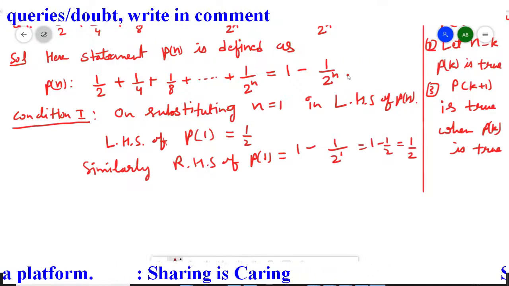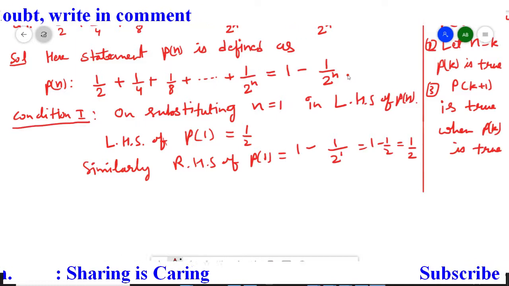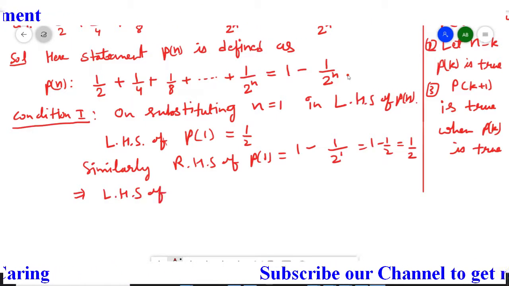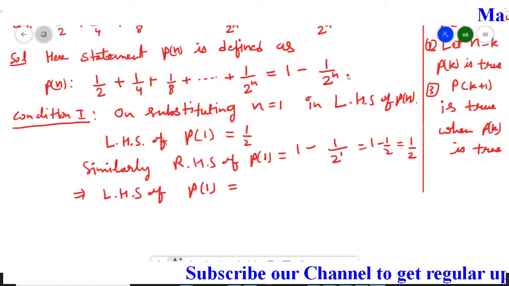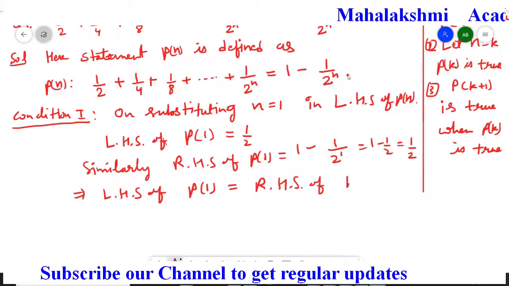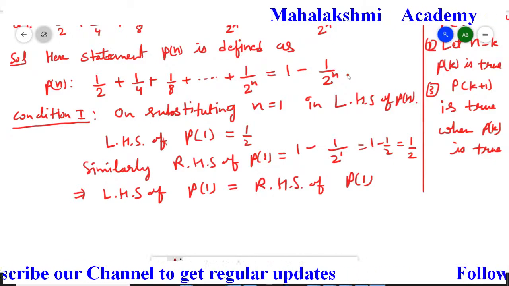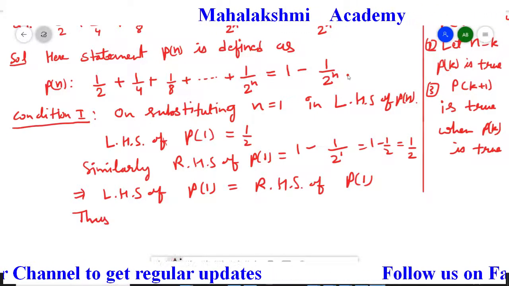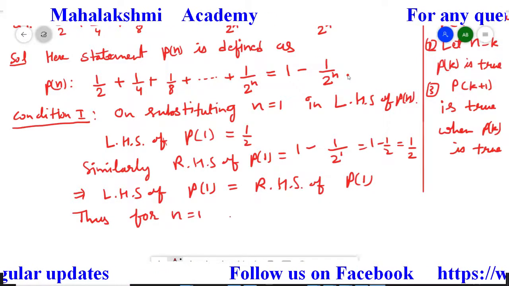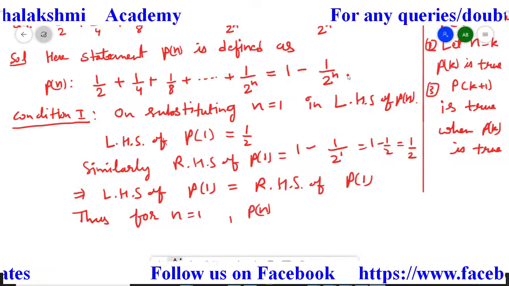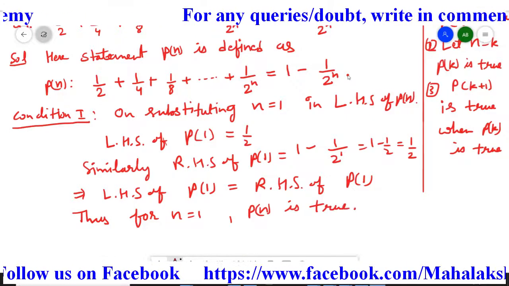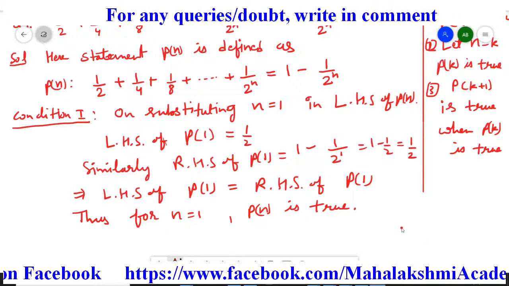So we obtain that the left hand side and right hand side are the same, which implies the left hand side of P1 is equal to the right hand side of P1. Thus, for n equal to 1, statement Pn is true. So condition first is satisfied.